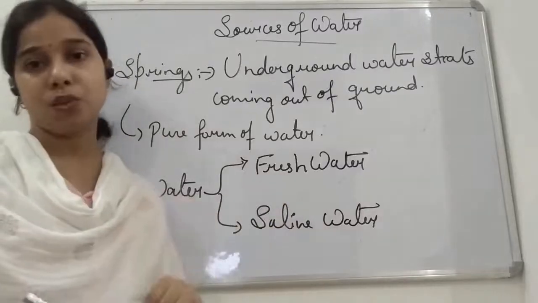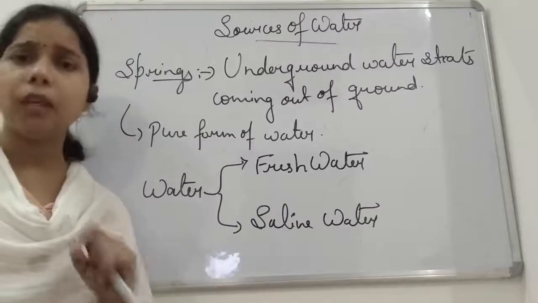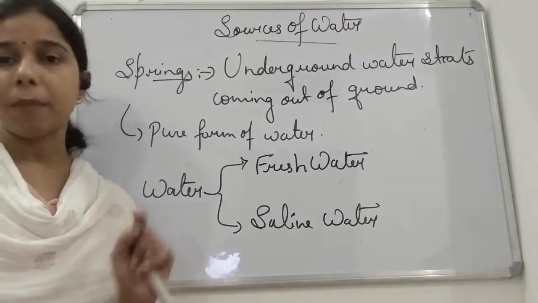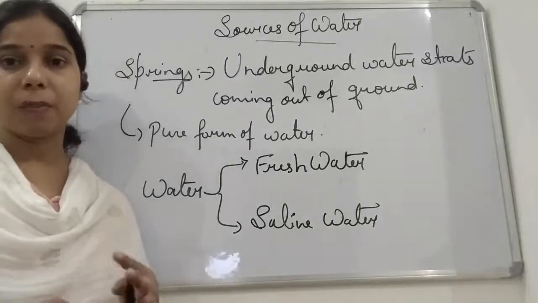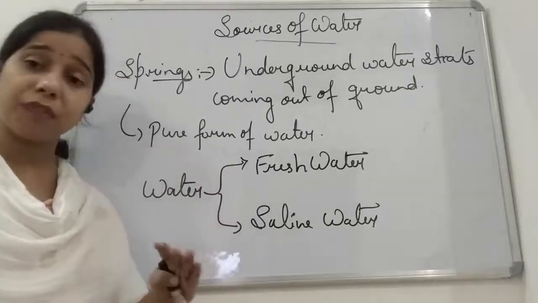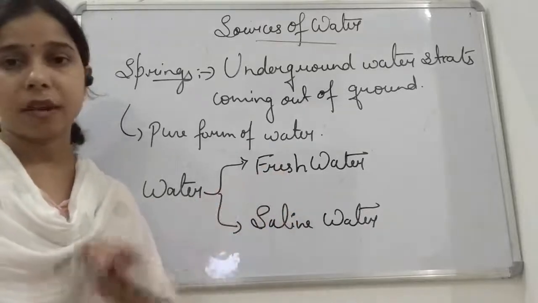Which we can consume. Although the amount of fresh water is very low, it is almost 1%. Okay, so Earth is covered with 70% water, but out of that only 1 to 2% of fresh water is available to us.